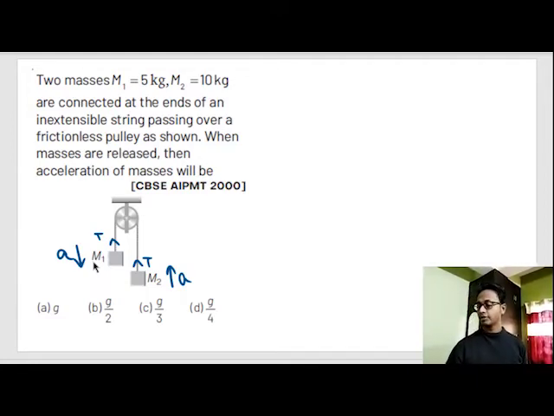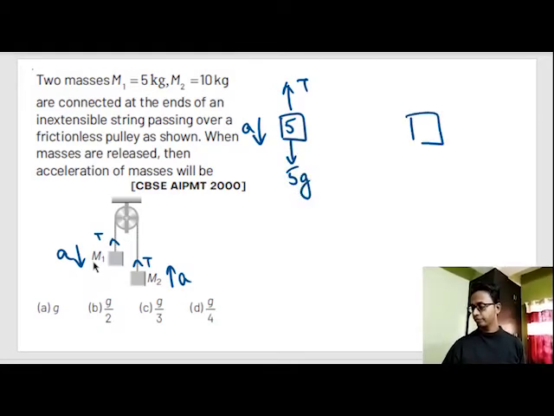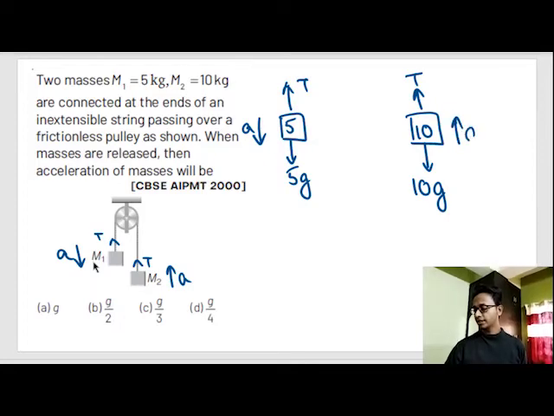Now out here, this goes down with acceleration A. This is 5 kg. This is tension force. This is 5G, and for body B, 10 kg. This is tension T. This is 10G, and this is going up with acceleration A. Now one more thing that I do is, instead of taking the direction of acceleration as positive, I have taken the direction of acceleration as negative.